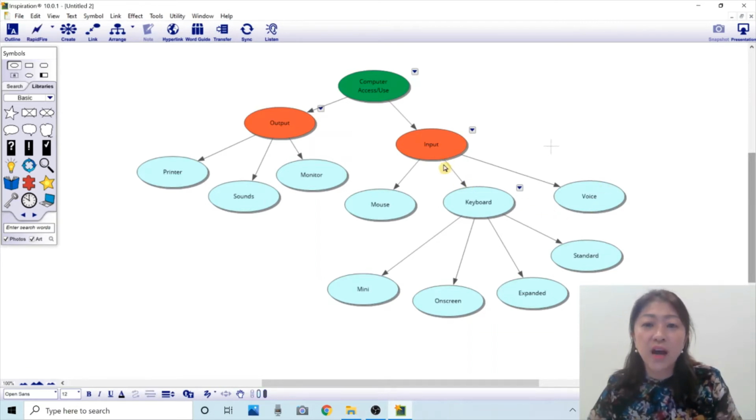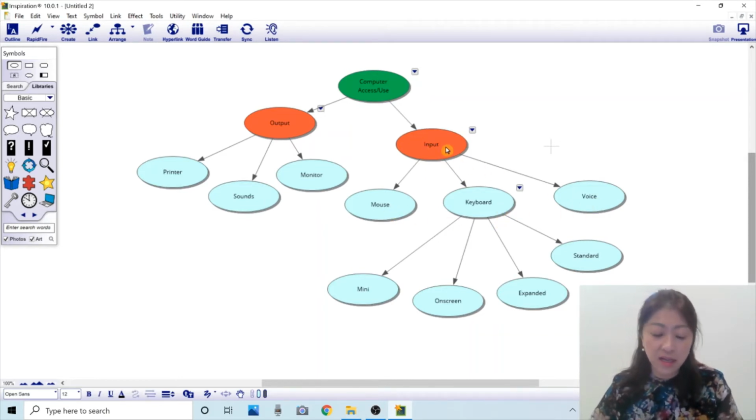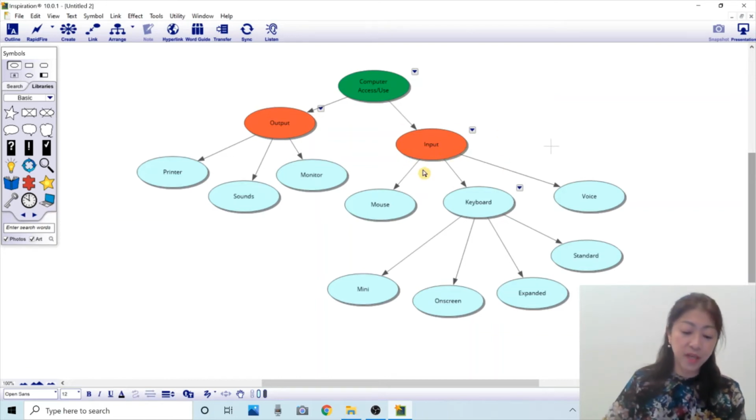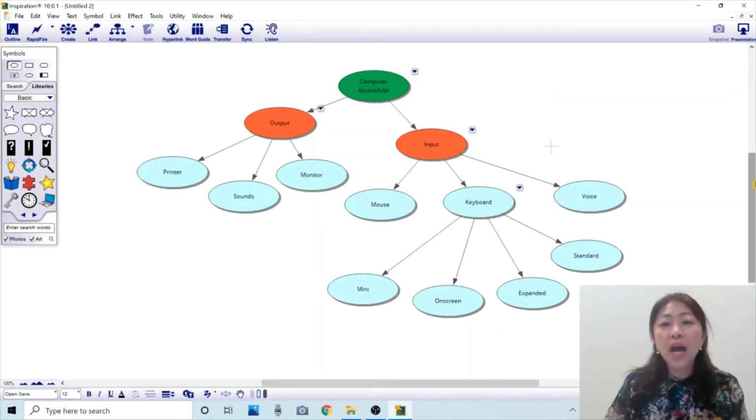So now mouse, keyboard, and voice go under the input bubble.